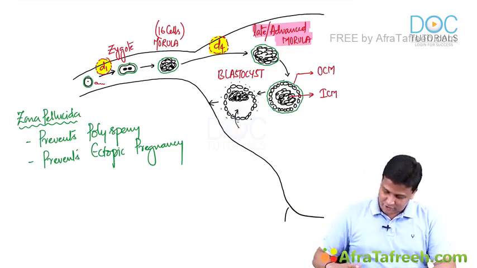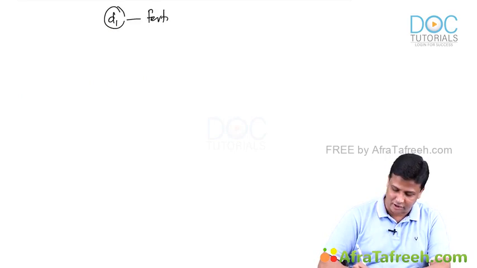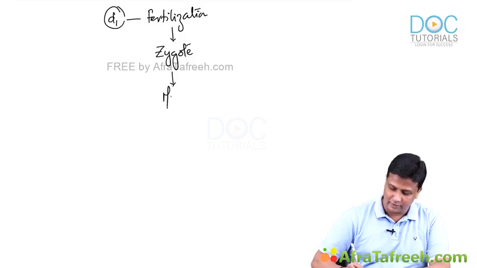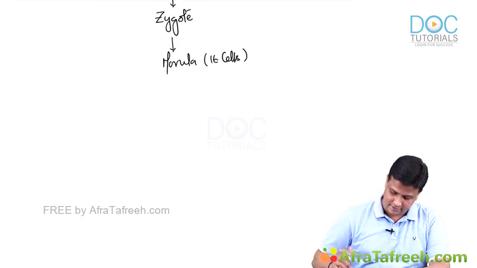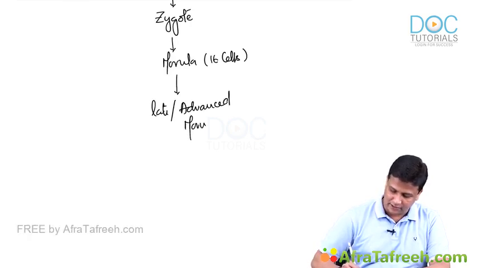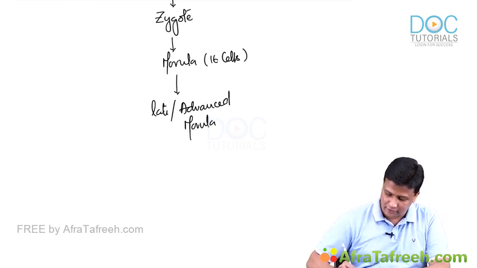Okay. So just to complete the formality here, let us write it in the form of a flow chart right now. So try to recall what's happening on day one. On day one, fertilization. What is the result of fertilization? It will lead to the formation of zygote. Zygote will further multiply to form what's a morula. Morula will have how many cells? 16 cells. This morula will further multiply to form the late or advanced morula, and that will consist of 32 cells.